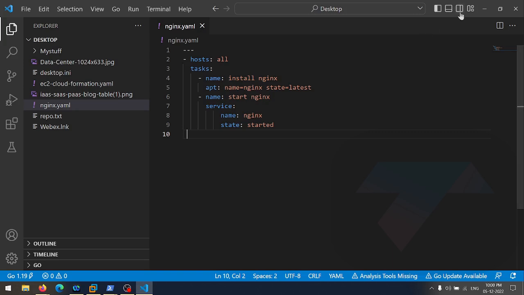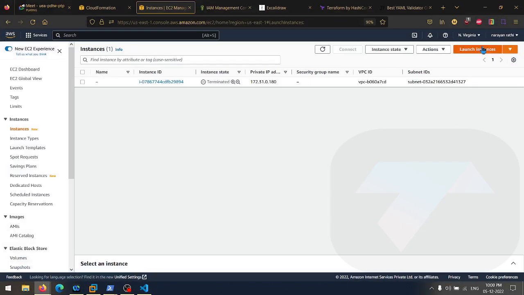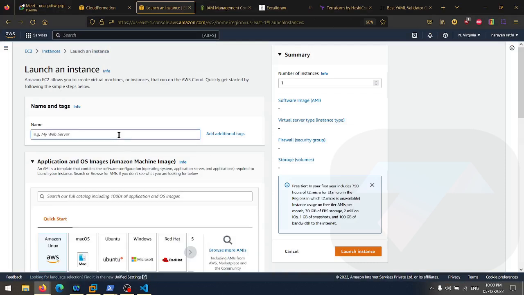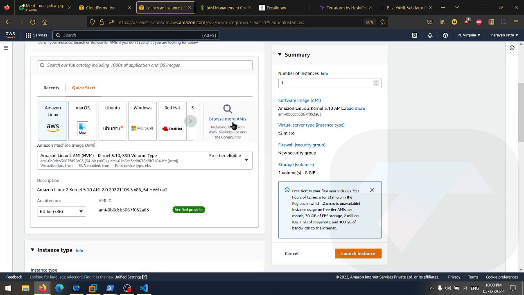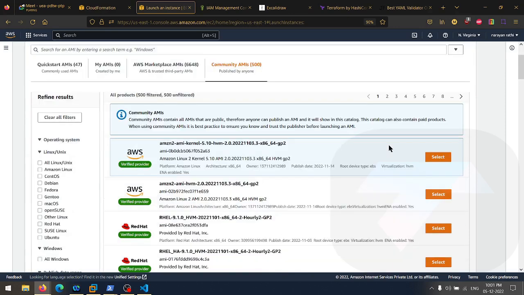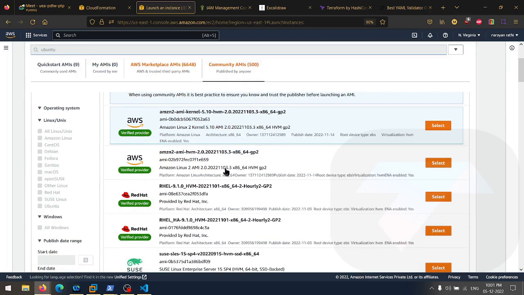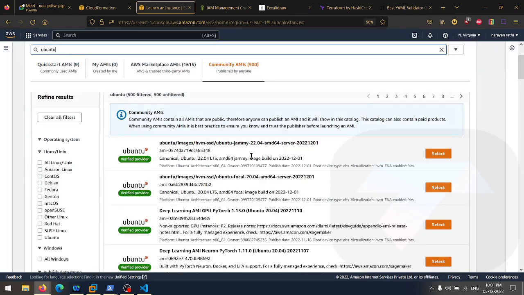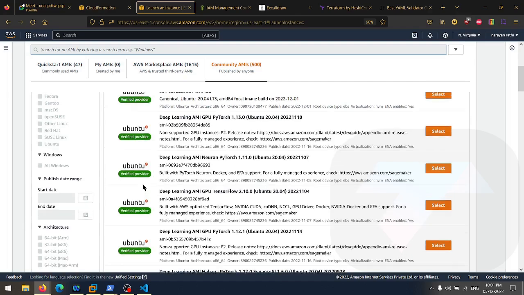Now there are multiple things. You can run this directly on any server. But for that, we have to launch the instance. So let me do that very quickly so that I can give you the direct brief on the instance. I'm launching one Ubuntu instance because we are using Ubuntu here. Let me search for the Ubuntu images, looking for the free tier eligible ones.